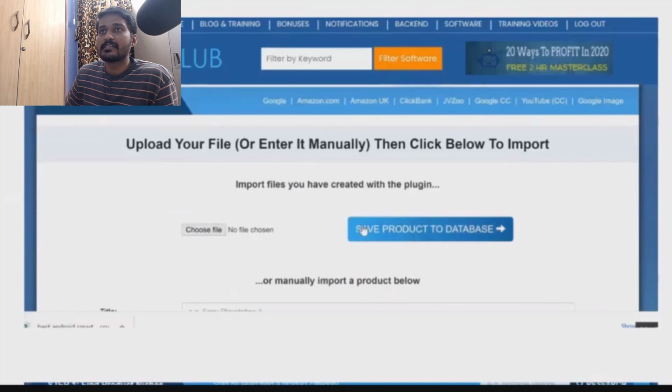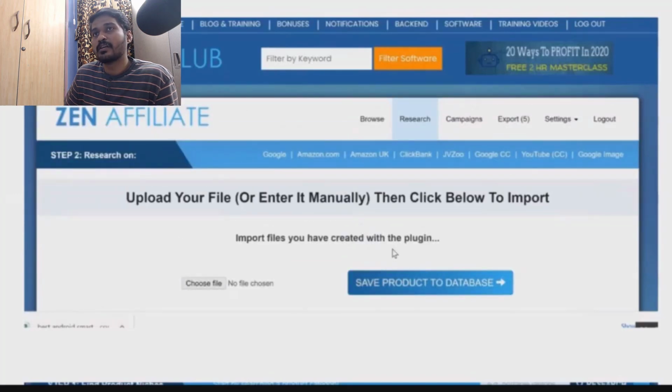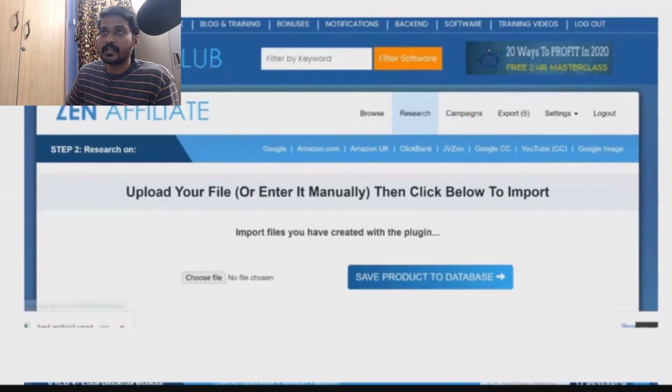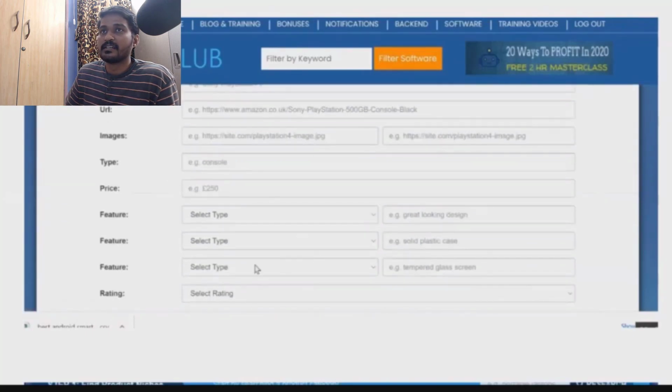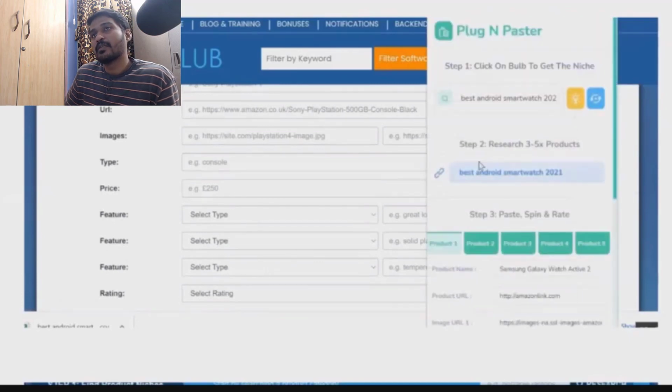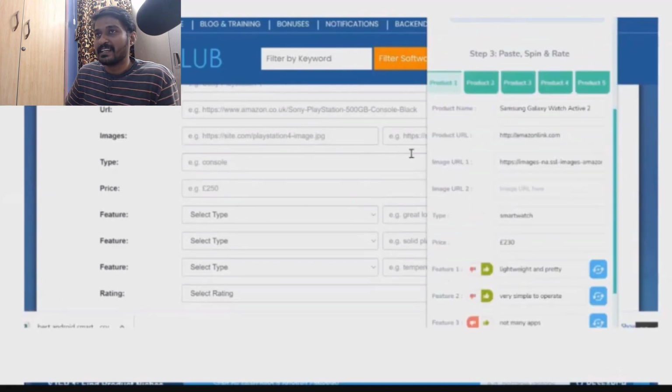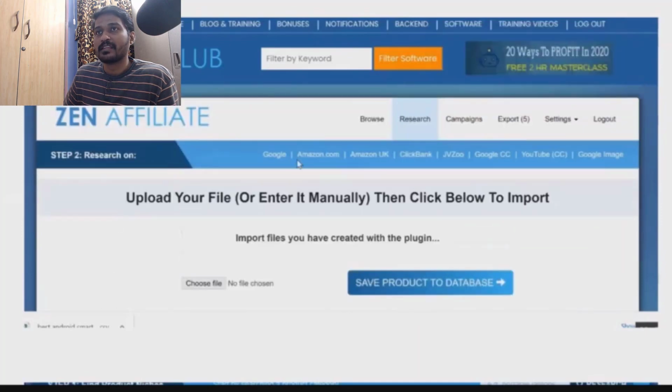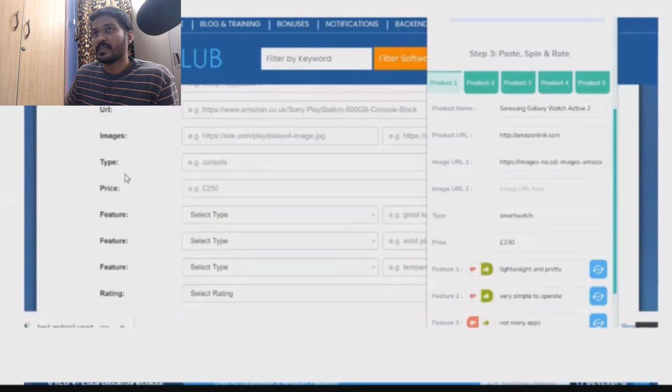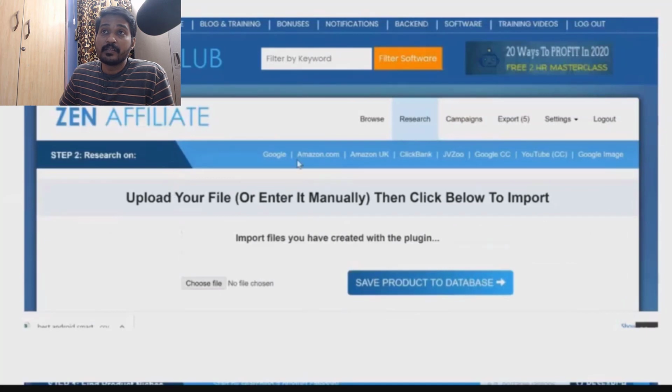Then I will simply click the choose button on this Zen affiliate program and save those products into the databases, right? Otherwise, whatever I did in this Google Chrome extension, I can do in the web-based application also, one by one manually. Like the URL, image URL, everything I can do. So this is the manual work.